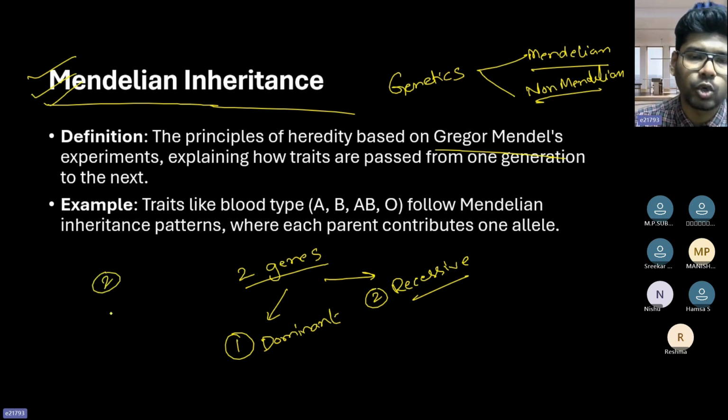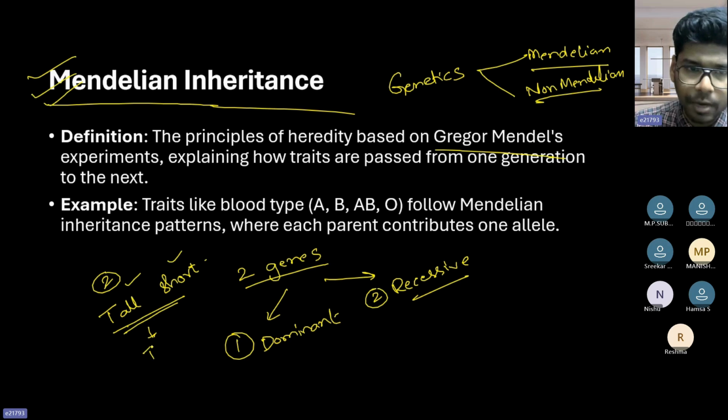That means there are two characteristics: tall and short. And whatever the character that is appearing in the next generation, if a tall person and a short person marry, if the person is tall, this is dominant. And if the person is short, the short character becomes dominant. In that way, he is telling that one has to be dominant, one has to be recessive.